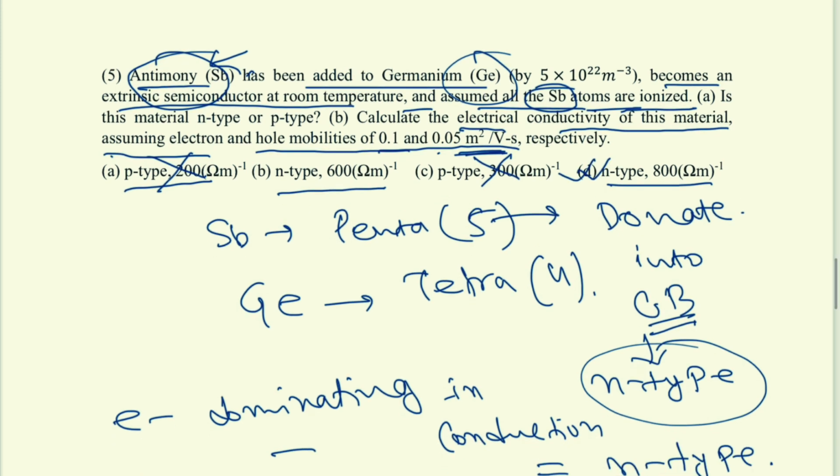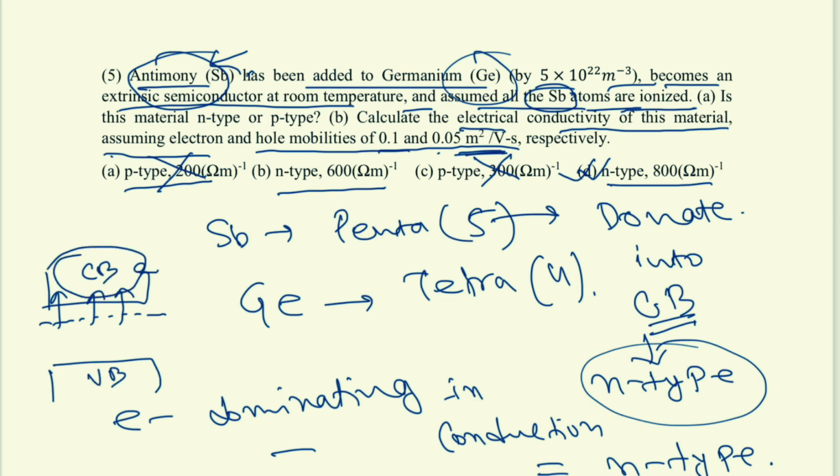The point to be noted here is that mainly electrons are promoted into the conduction band from the impurity band, or the states which are near the conduction band. Those are actually supplying electrons into the conduction band. That's why more electrons are available in the conduction band and it is n-type.